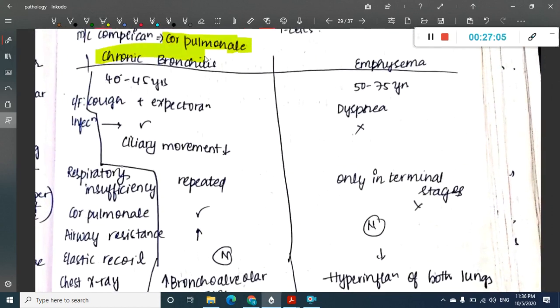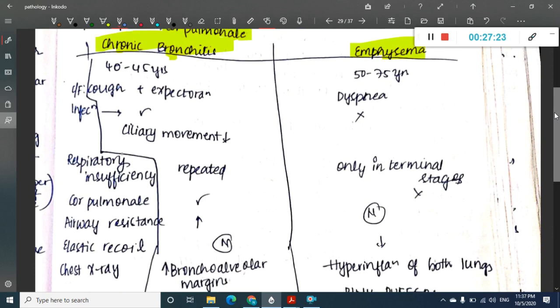Okay, chronic bronchitis and emphysema. What is the difference between chronic bronchitis and emphysema? So if you see, chronic bronchitis is most common in the age group of 40 to 45 years, whereas emphysema, it is present in a little older age group, that is 50 to 75. The characteristic histological feature of chronic bronchitis is mucous gland hyperplasia, squamous metaplasia. So these are peculiar, right?